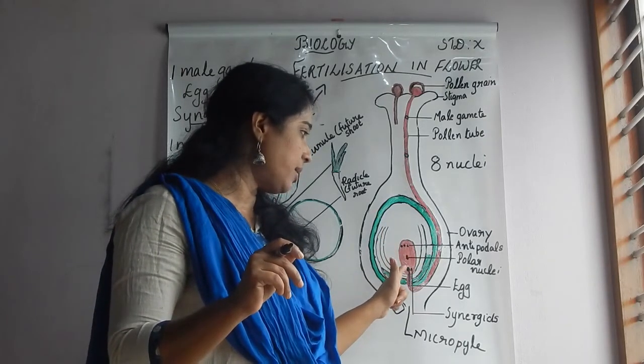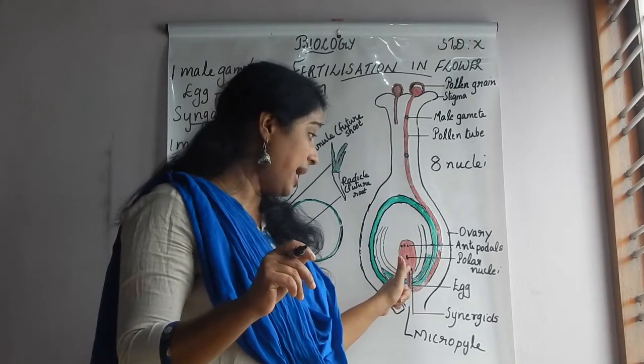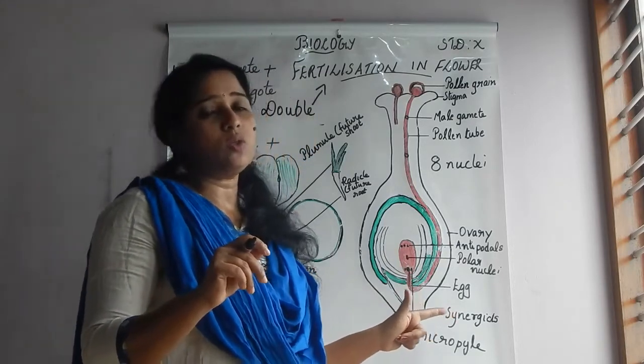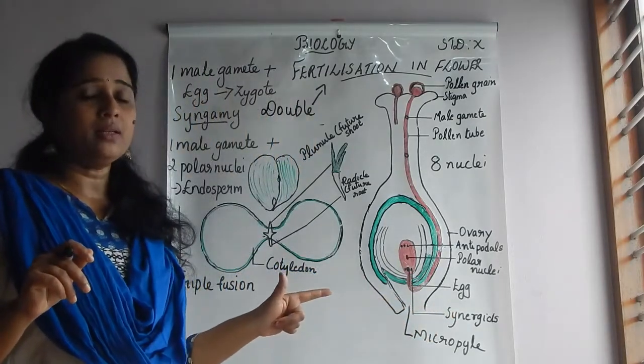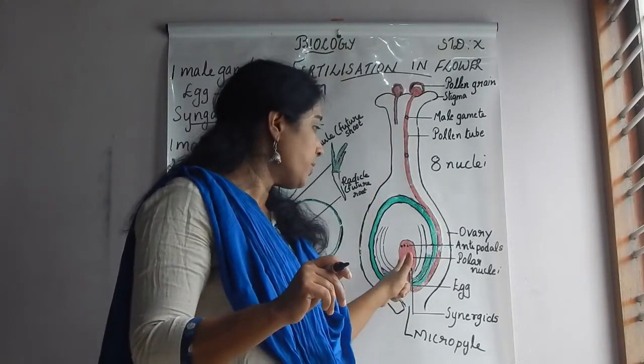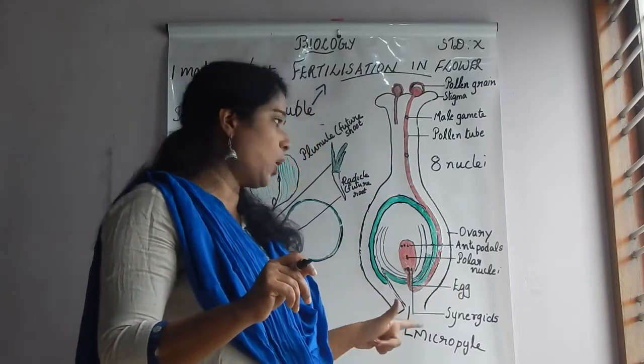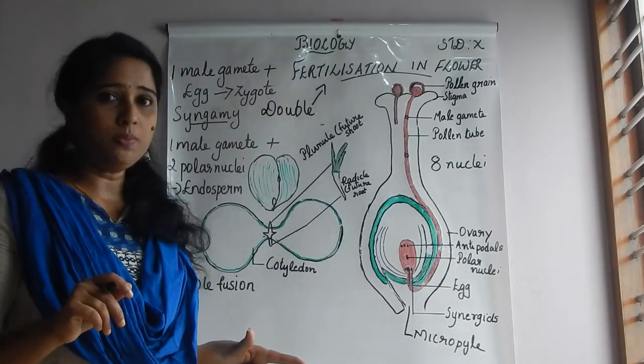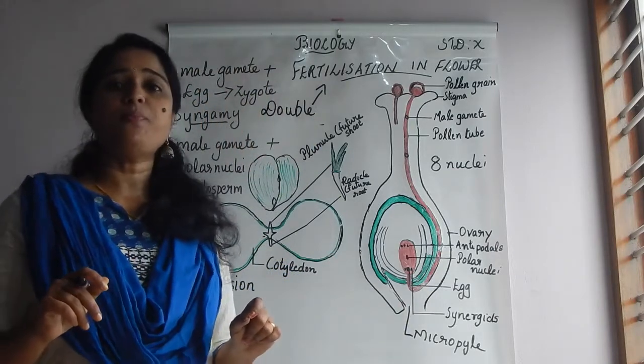First it fuses with the egg, you can see here, to form the zygote, and the process is known as syngamy. And the second process, that is the second male gamete, fuses with the middle polar nuclei, and the product is known as the endosperm, and the process is known as triple fusion.